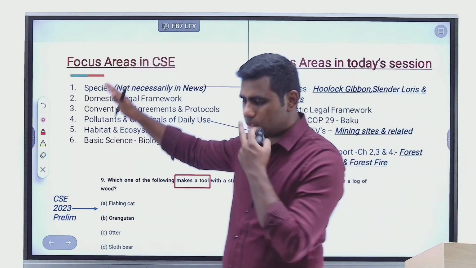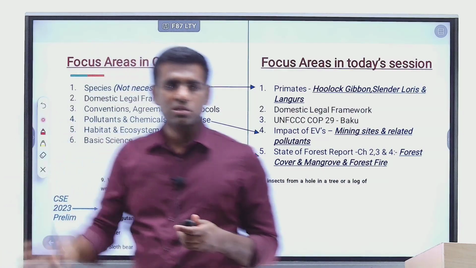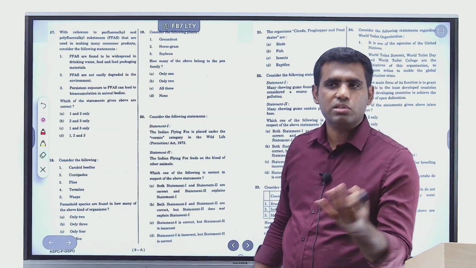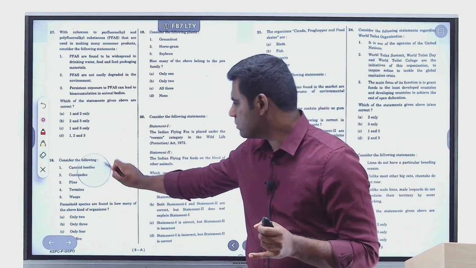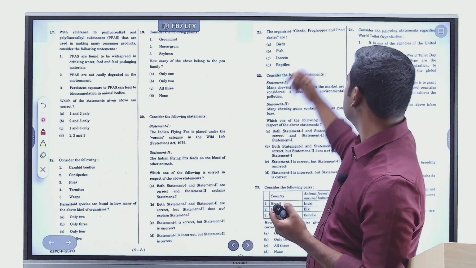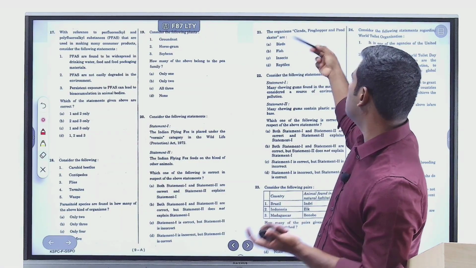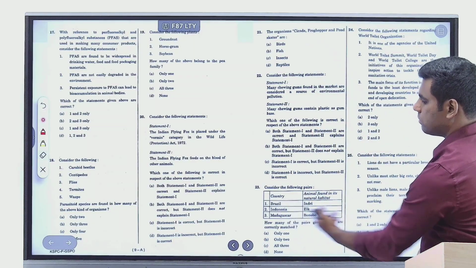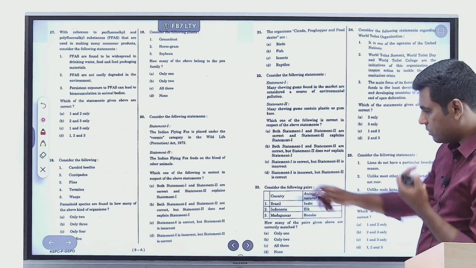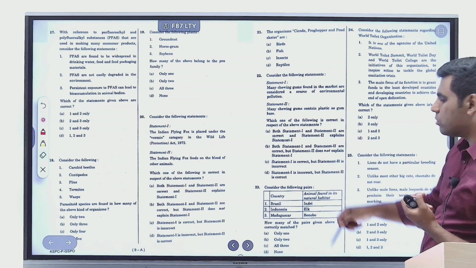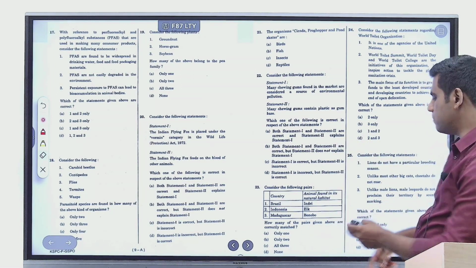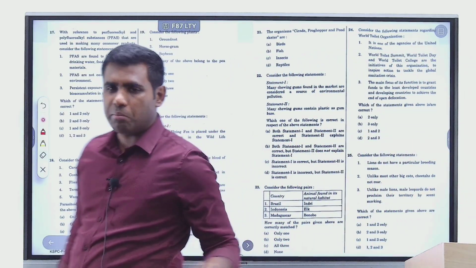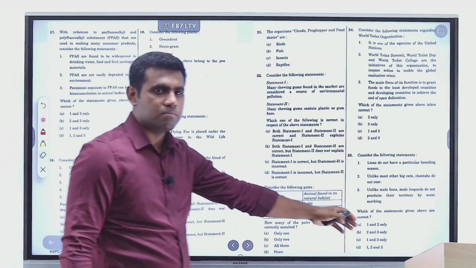So the first categorization is questions regarding species, and I would see that just out of these 9 questions, there were at least 3 questions which would fit into this category. One is this. The second question is here we have different types of birds or fish or insects. What are these? Okay, that's the second question. Here we have a question in the match the following format, right? Countries are given and the animals that are found are given. Are they rightly matched or not is the question. And fourth question here is about lions, cheetahs, leopards, all big cats basically, right?